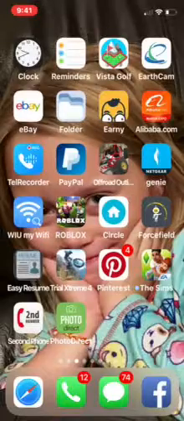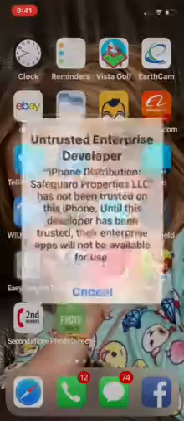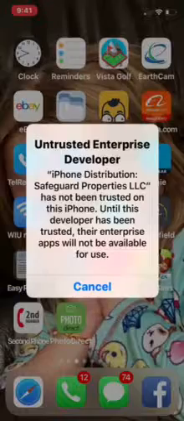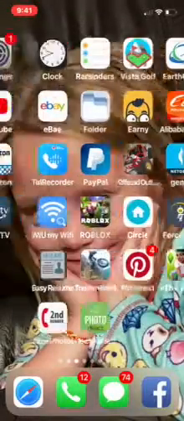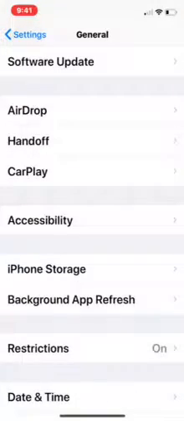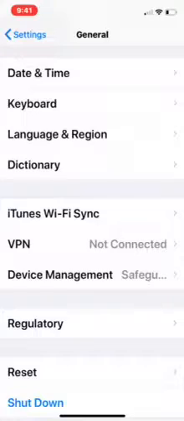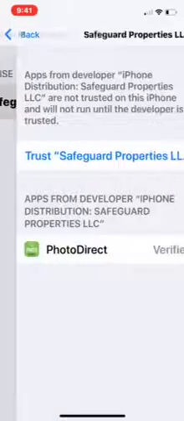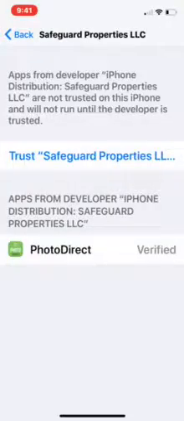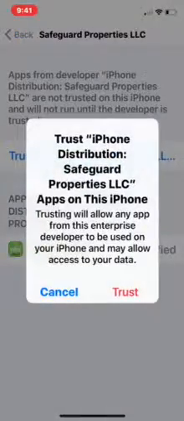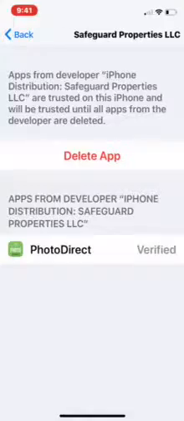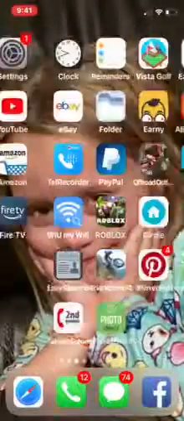Now all you're going to do is touch the Photo Direct app, and it should say Untrusted Enterprise. Okay, so we have to go to Settings up here. We're going to scroll down to Device Management. Select that right there. Select Safeguard Properties, and then select Trust. Now it's trusted, so get out of that, and we'll go back.